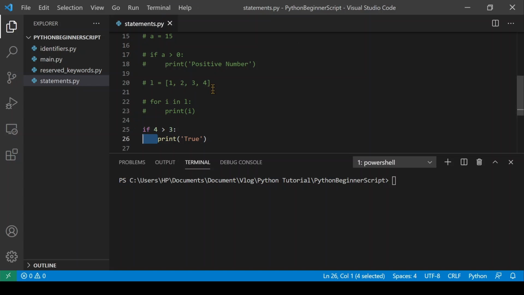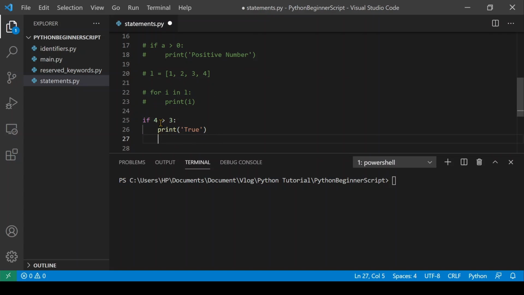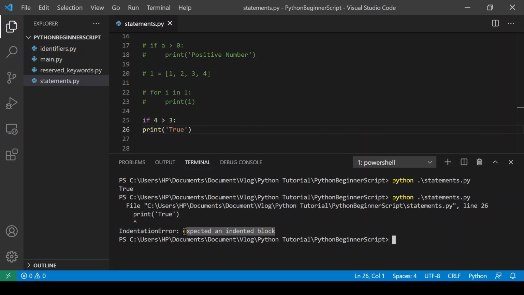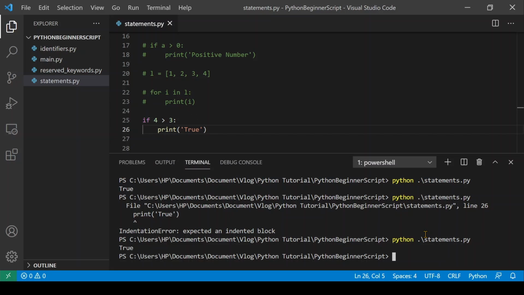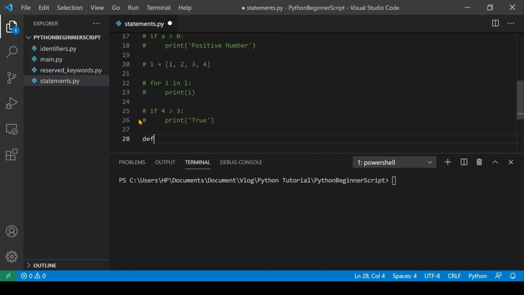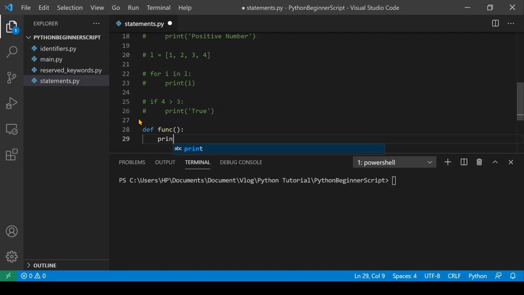A code block or body of an if statement, function, loop, class, etc. starts with indentation and ends with the first unindented line. The amount of indentation is up to you, but it must be consistent throughout that block. Indentation is a very important concept of Python because without proper indenting of the Python code, you will end up seeing an indentation error and the code will not get compiled.